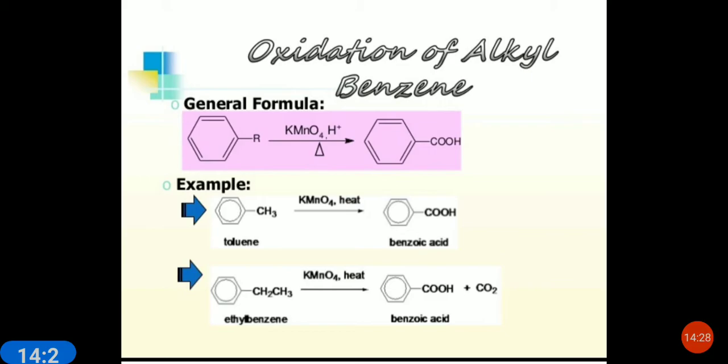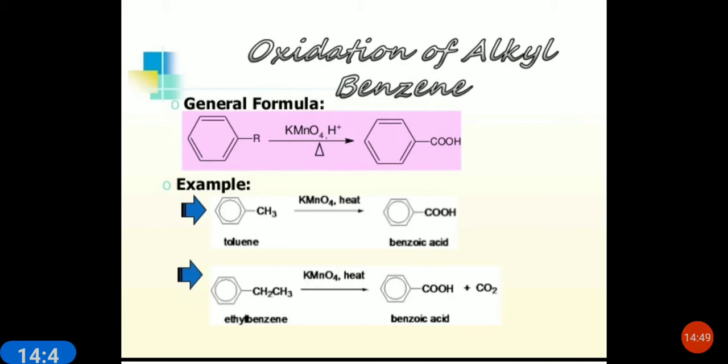Because of the higher reactivity of benzylic hydrogen as compared to other hydrogens on the alkyl chain, oxidation occurs at this carbon. As I told you, in haloalkanes and haloarenes, the benzylic carbon is very reactive.